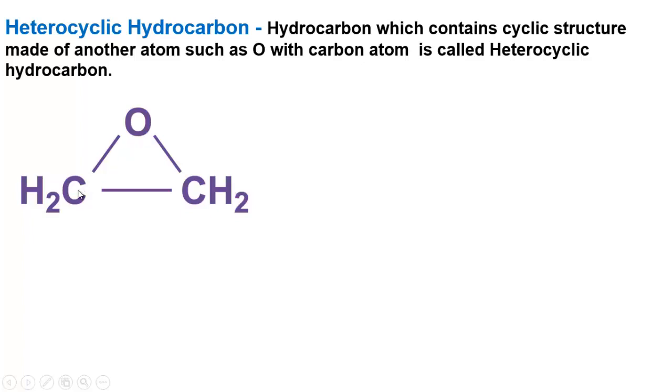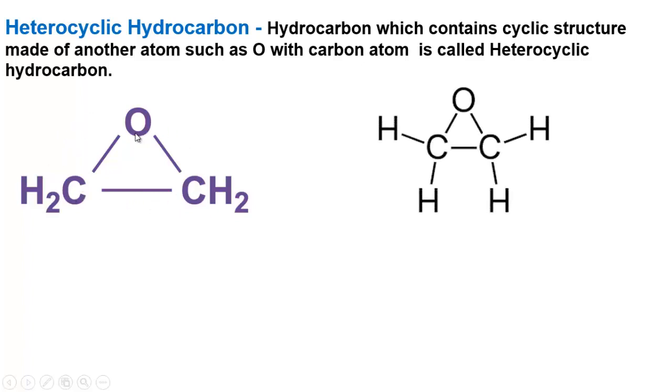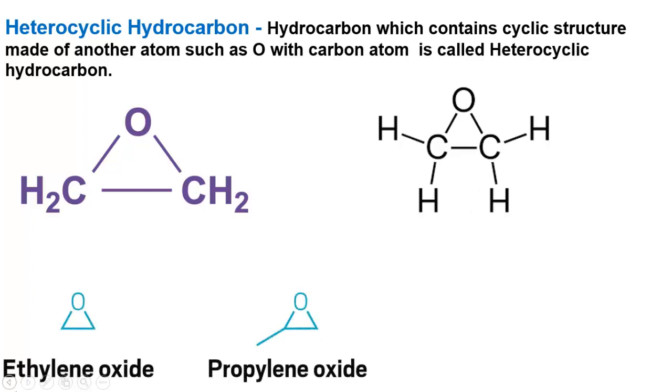So here, follow here, this cyclic structure is made of carbon and oxygen. This other atom is known as heteroatom and this structure is known as heterocyclic hydrocarbon. Also you can write the structure formula like this way, just you have to show the bond. As you wish, you can write the structure formula like this way or like this way, in any way, no problem. So its name is ethylene oxide.